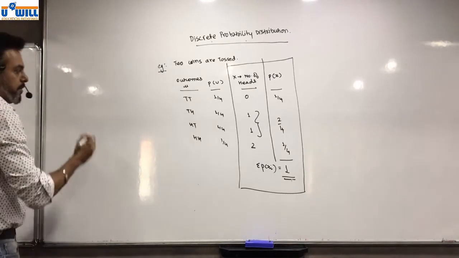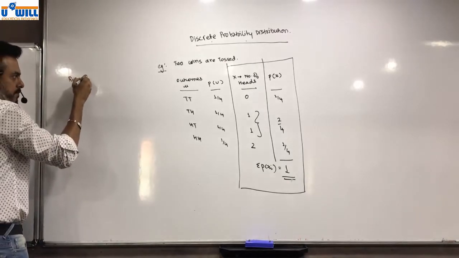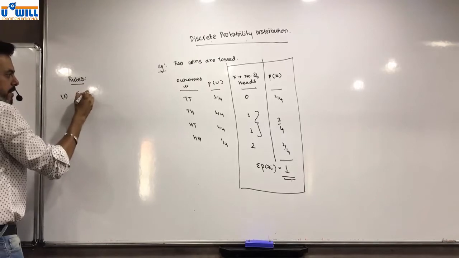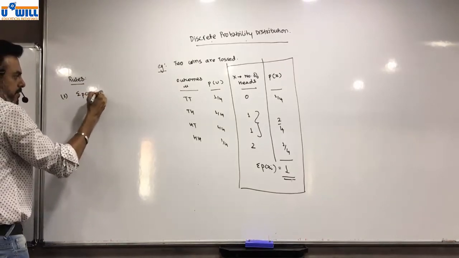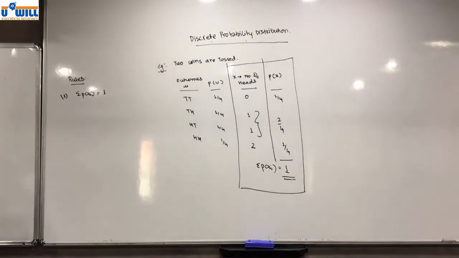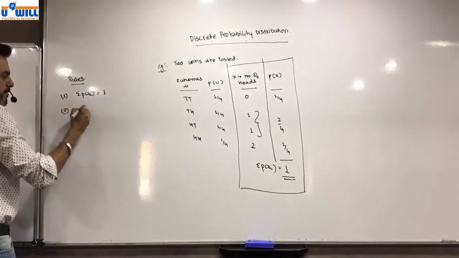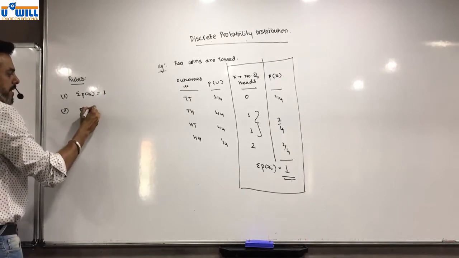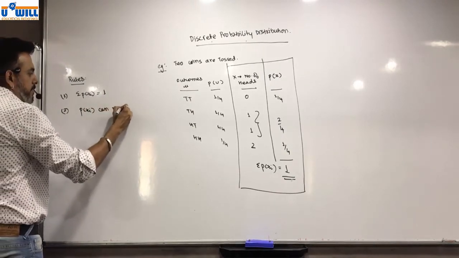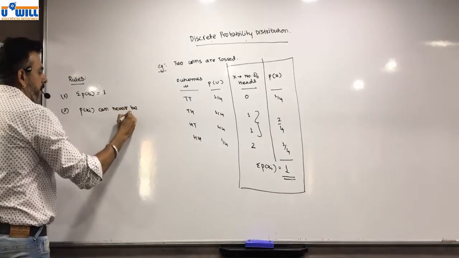Based on this, we write some rules. First, sigma P of Xi should always be equal to 1. Second, P of Xi can never be negative.